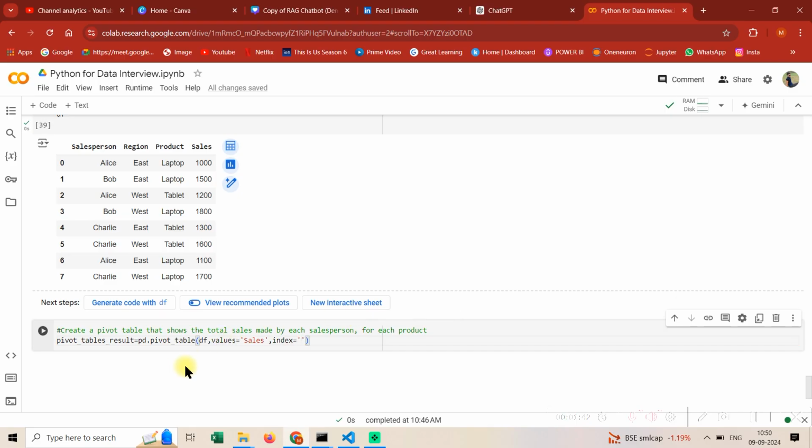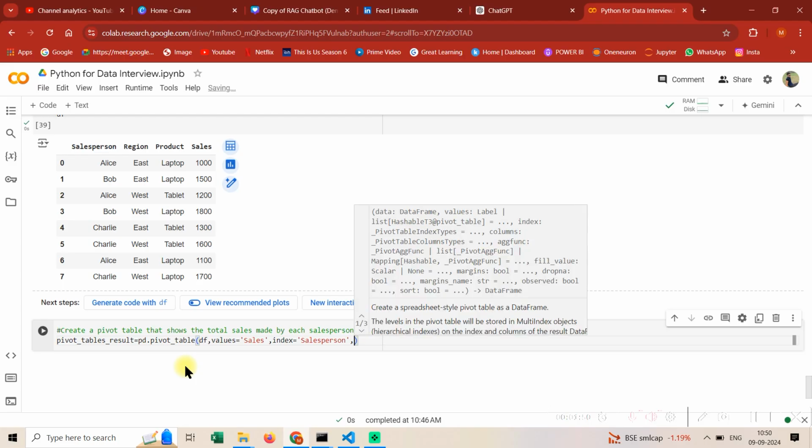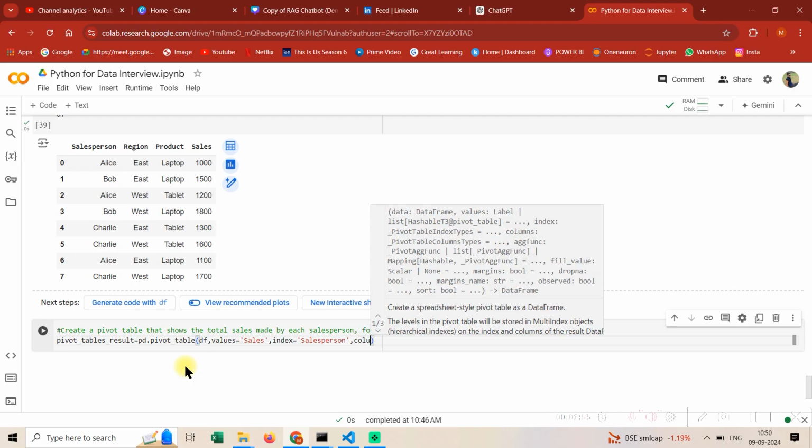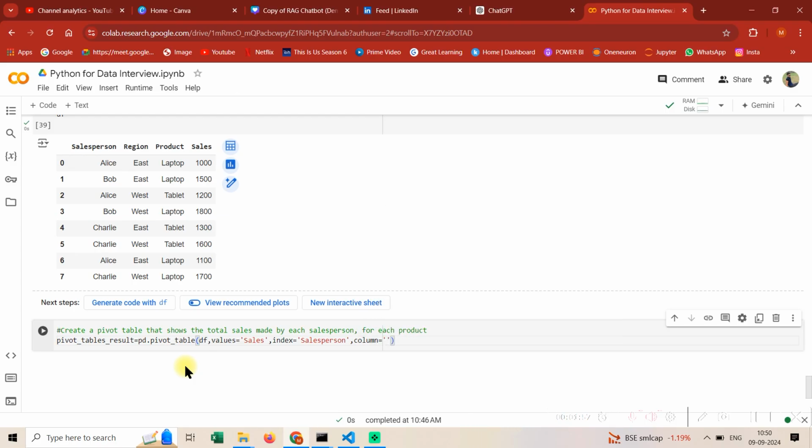On your row level, I want salesperson. The next thing is column. What do I want at a column level? I want total sales made by each person per each product. Product.